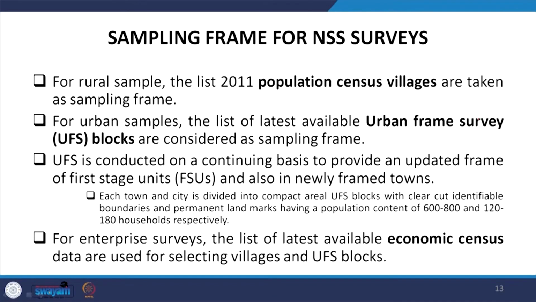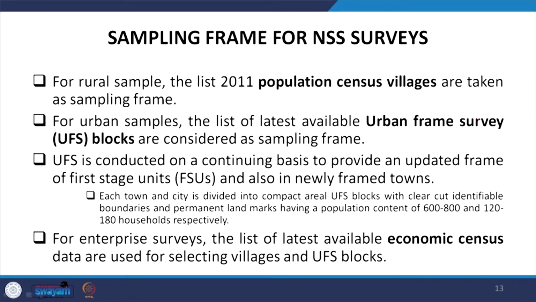For the rural sample, start with the sampling frame of NSS. For the rural sample, the list of 2011 population census villages was taken as the sampling frame. So, we take the population census as the sampling frame, whereas for the urban sample we considered the urban frame survey, that is UFS blocks. I have already discussed this in our last lecture, UFS, the urban frame survey.